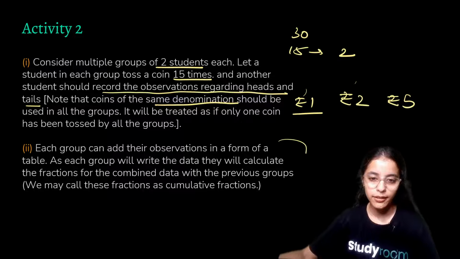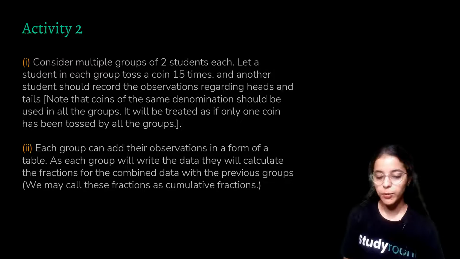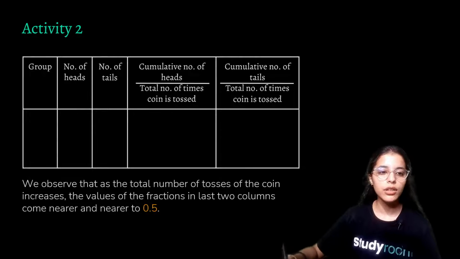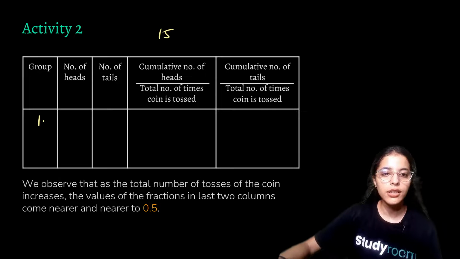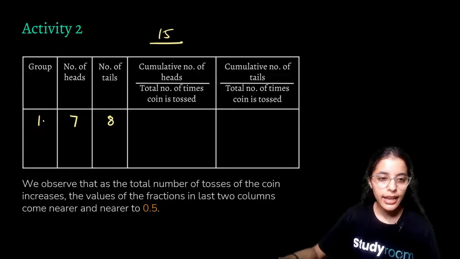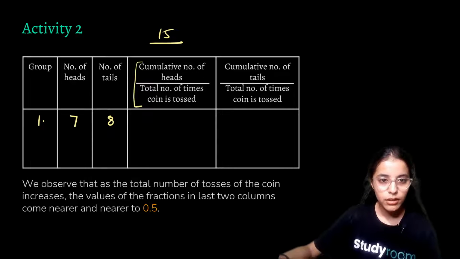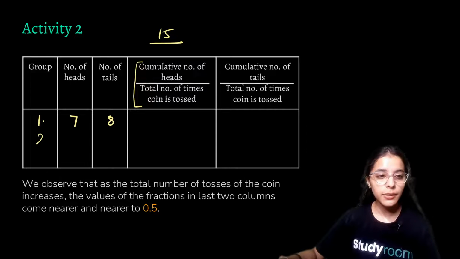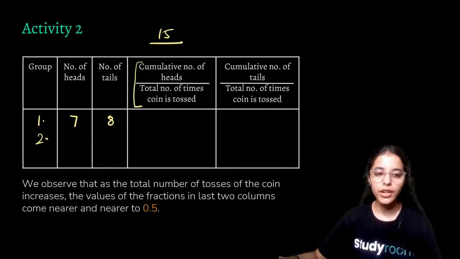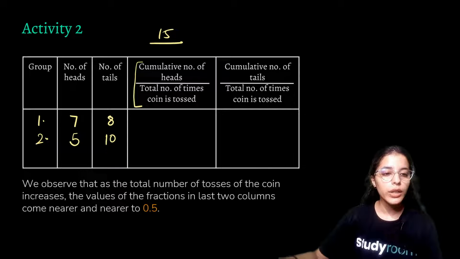and each group will add their observation in a table. Now I'll show you how to make the table. Now this is how the table is going to be. For example, our group 1 has tossed 15 times. So our group 1 may have got heads 7 times and tails 8 times, right? And now similarly, our group 2 will have, for example, 5 heads, 10 tails. And now we'll keep on doing this.